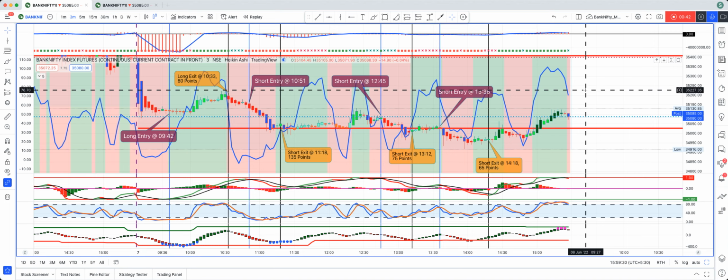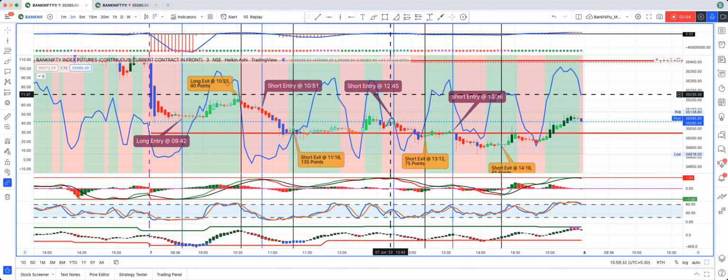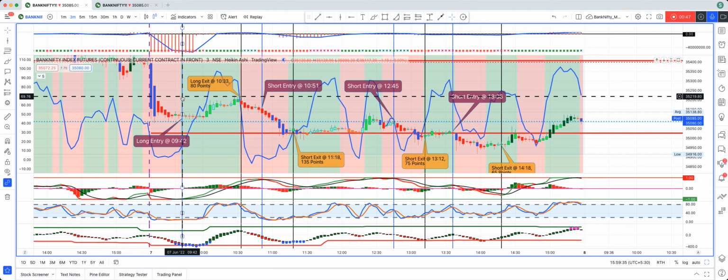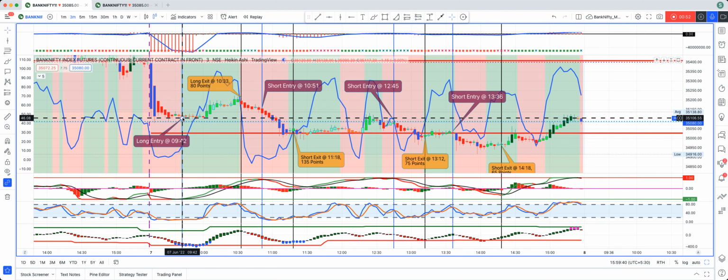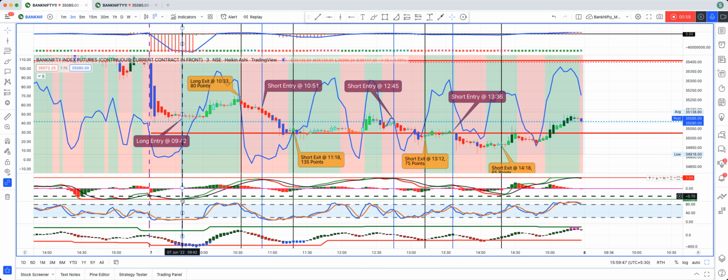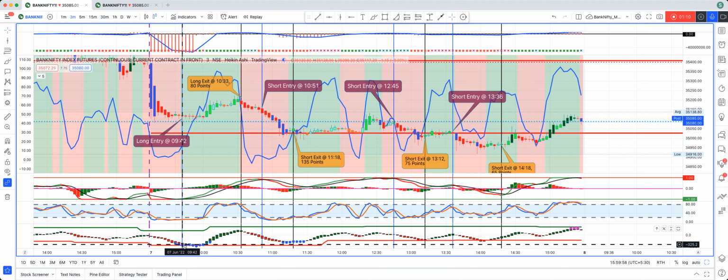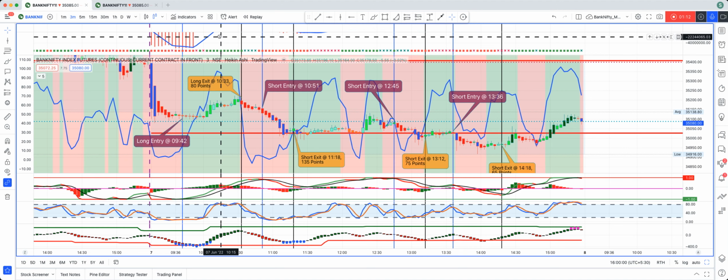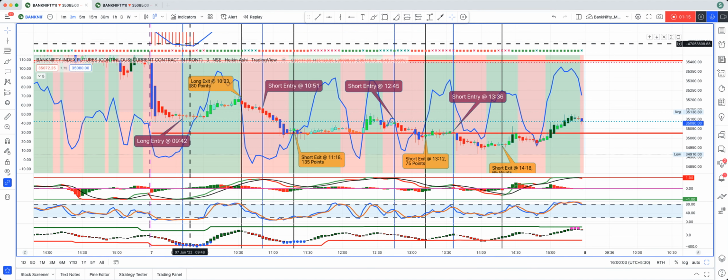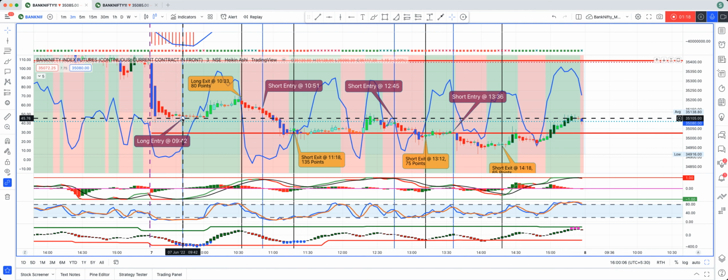So with that view, the first trade that I took was a long trade at around 942, and you'll see the entry over here. The 942 entry for long trade was mainly because of NMACD crossing below the trigger line. Stochastic was also in the oversold condition. MS was giving a signal of oversold, and at the same time, TSV was trying to come below the MA line. So I took a long trade at this time.